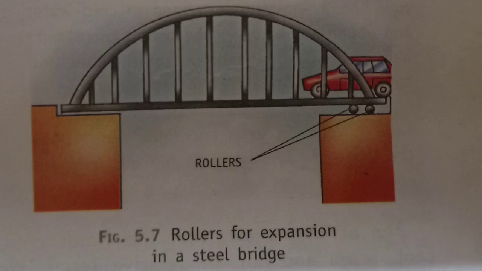Another example is of the steel bridges. Here also we have made a small gap between the rollers so that if there is an expansion happens, they can easily expand. Otherwise, what will happen? There was a chance of bending of the bridge, and due to which the cases of the accidents will be there.